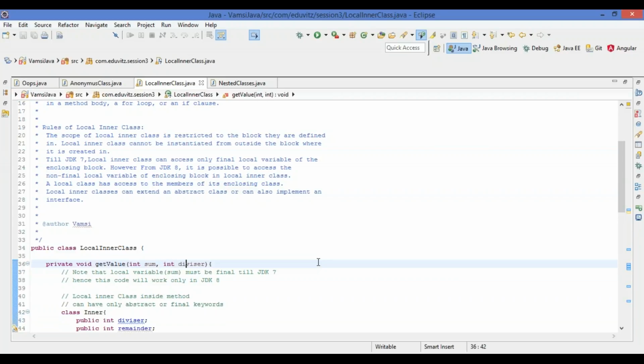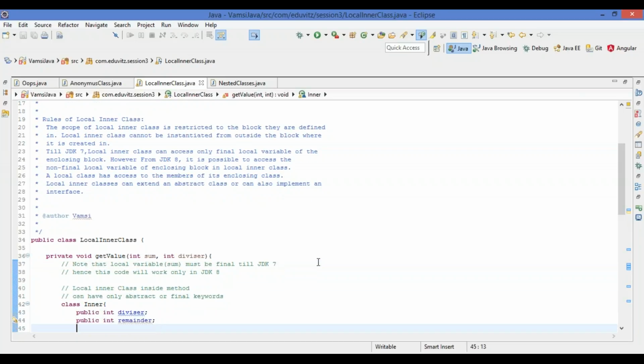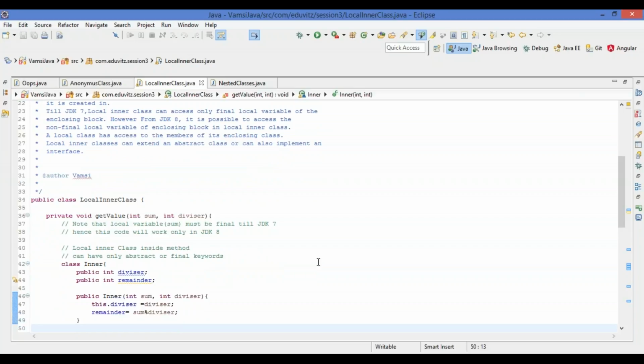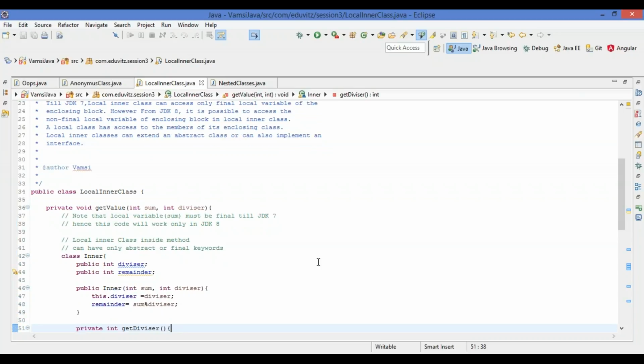I am trying to replicate a scenario where there is a sum and a divisor, and we get the quotient and remainder. I want to implement that functionality in this getValue and display the quotient, remainder and other details. If we observe this, the local variable sum must be final in JDK 7. Otherwise, in JDK 8, we can use normal variables as well.